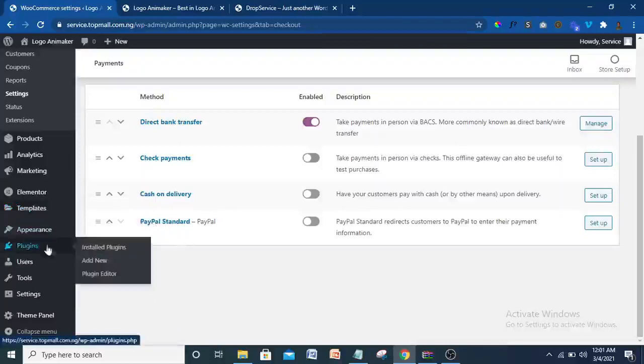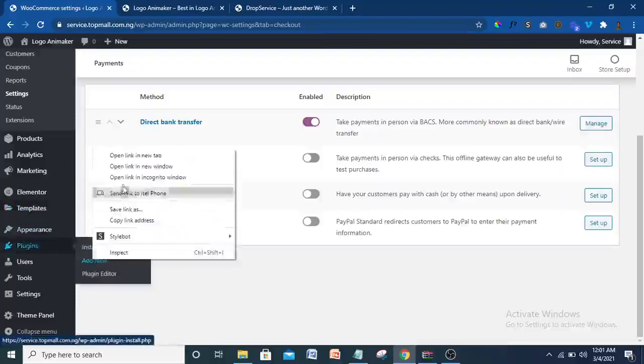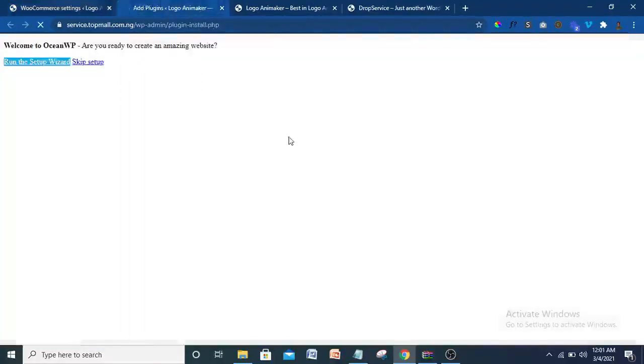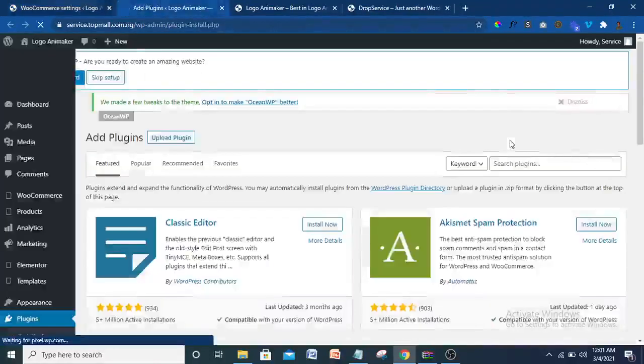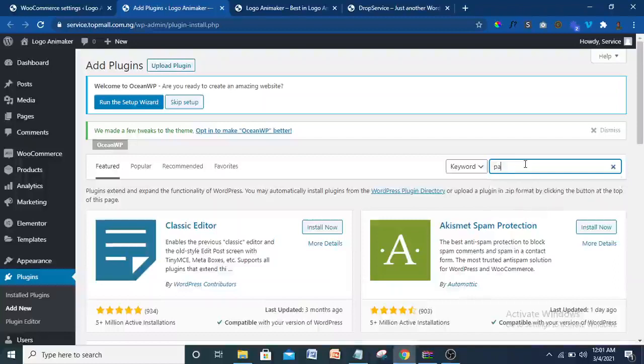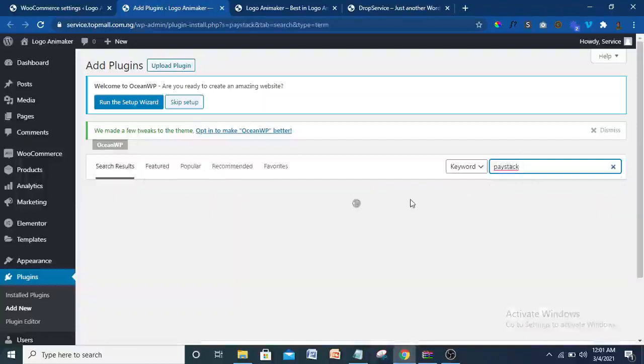So I'm just going to come to plugin, open this in a new tab. I'm going to get the Paystack plugin. So let's come to search here and search for Paystack. All right, Paystack. So it's going to load for me.